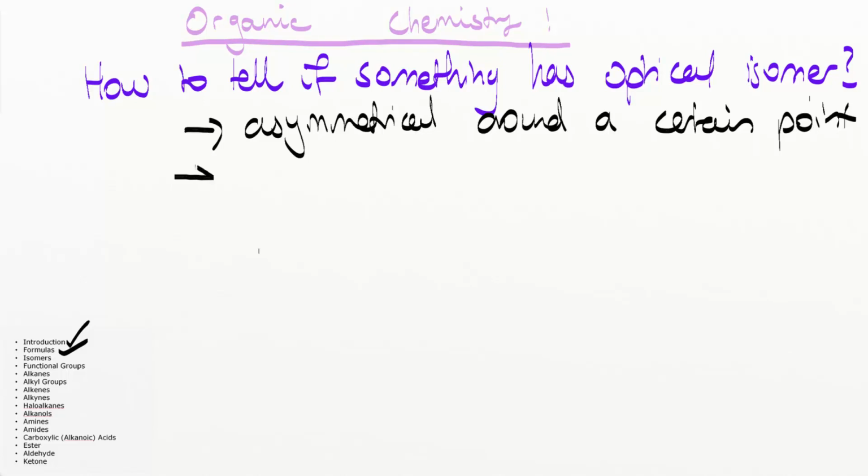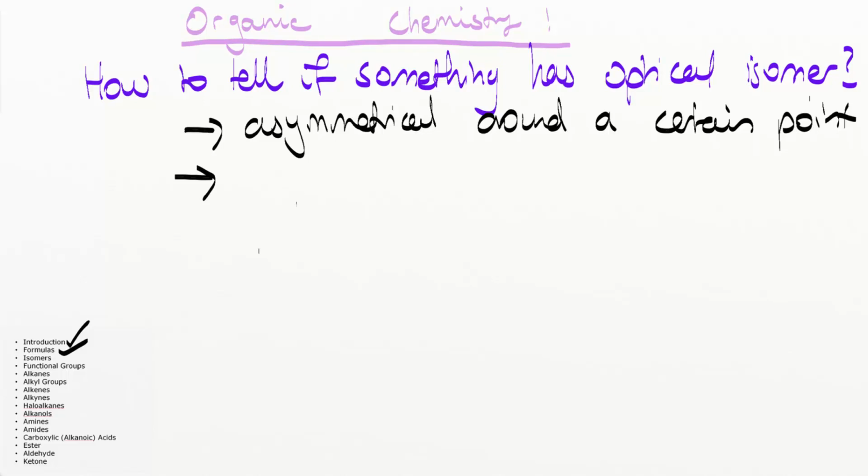So what's the deal with this? The deal is it has to be asymmetrical around a certain point. That means that if I were to reflect this molecule and make a mirror image of it at this particular point, it would have a mirror image that could not be superimposed on the original. In other words, this molecule has to have what's known as a chiral center.